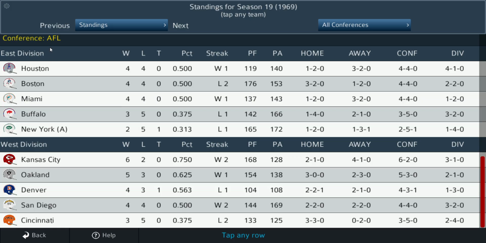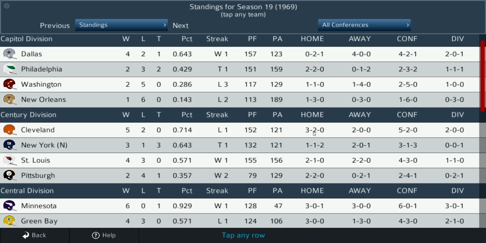In the AFL Eastern Conference, it's a logjam in first place. Nobody's really stepping up there. Everybody's at .500 between Houston, Boston, and Miami. In the Western Conference, Kansas City has a 1-game lead over the Raiders. So about what you would expect there.